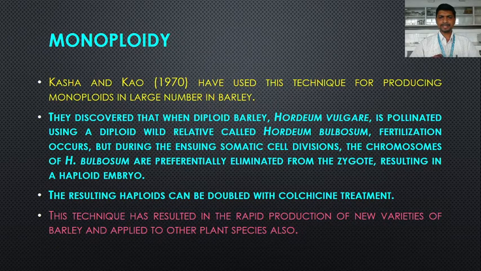During zygote formation, the chromosomes of Hordeum bulbosum are preferentially eliminated, resulting in a haploid embryo. Such haploids can be doubled with colchicine treatment. This technique is used for the production of new varieties of barley and is also applied to other plant species.